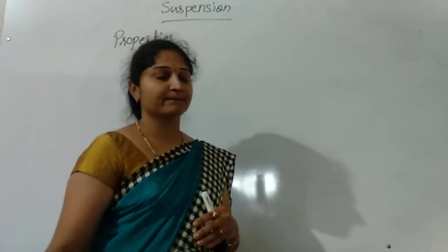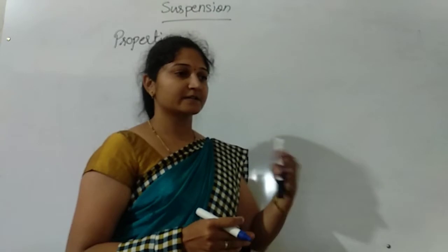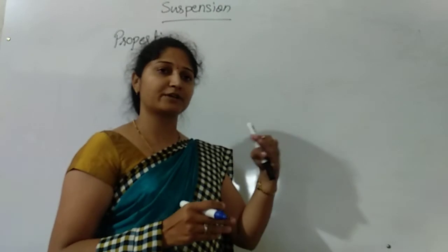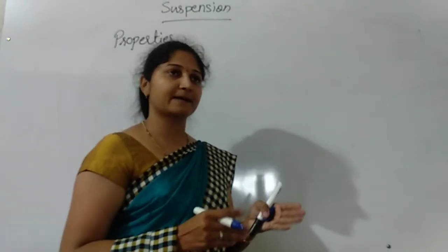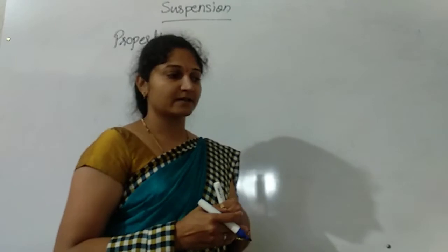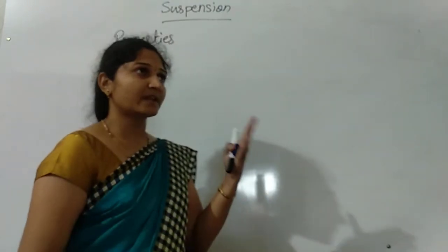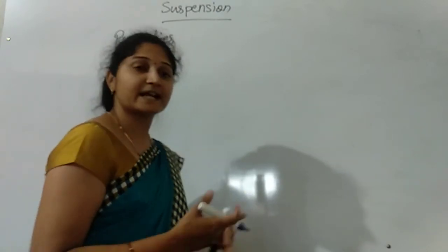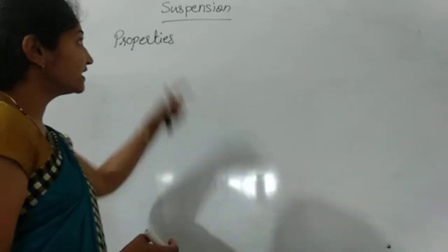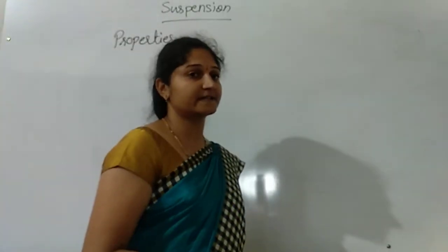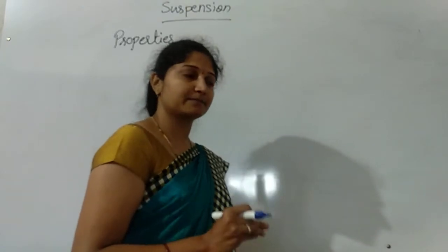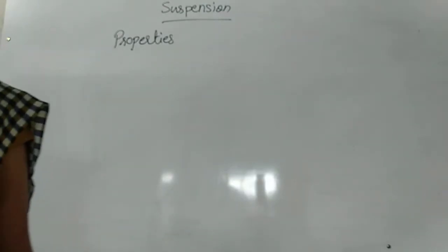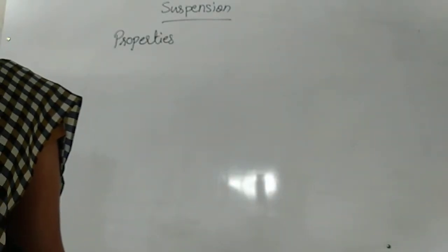And opaque means light is not allowed to pass through, so it is not possible to see the object behind it. For example, wood is opaque, oil patches on paper or tissues are translucent, and glass is transparent. So this suspension is either opaque or translucent, not transparent. These are a few properties of suspension.